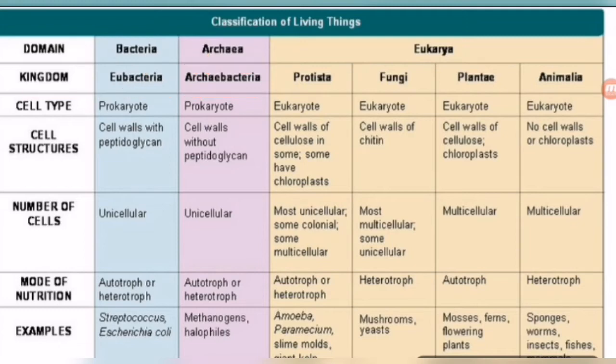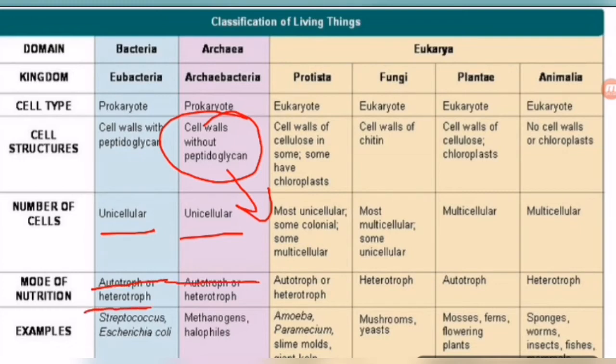Here all the features are the same as in the five kingdom classification for eukaryota, but here we will discuss a little bit about Eubacteria and Archaebacteria. Eubacteria are prokaryotes. Archaebacteria are also prokaryotes. Cell structure: cell wall with peptidoglycan, which we have discussed. In Archaebacteria the cell wall is not made up of peptidoglycan, so it is the major difference between these two. Number of cells: both are unicellular. Mode of nutrition: autotrophic or heterotrophic.